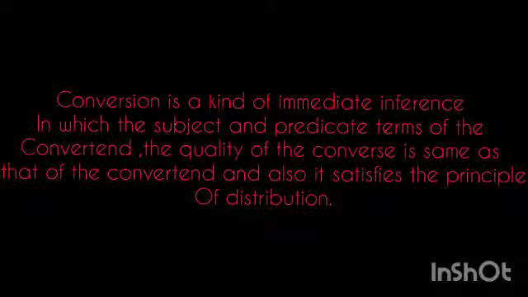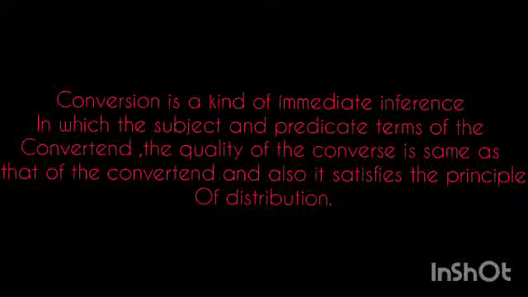So there are some general rules for conversion. The first one is that the subject and the predicate term of the convertend interchange their positions in the converse. It means the subject term of the convertend becomes the predicate of the converse, and the predicate term of the convertend becomes the subject of the converse. The second rule is that the quality of the converse is the same as the quality of the convertend.